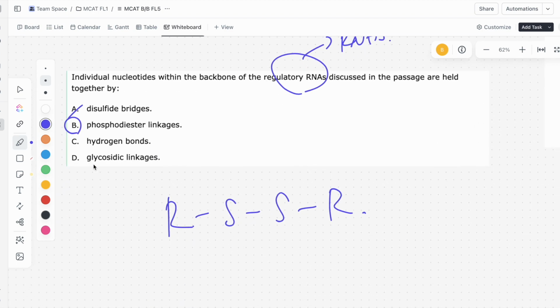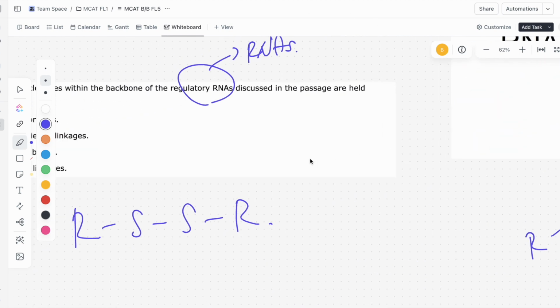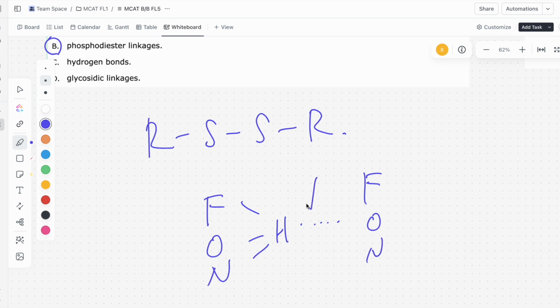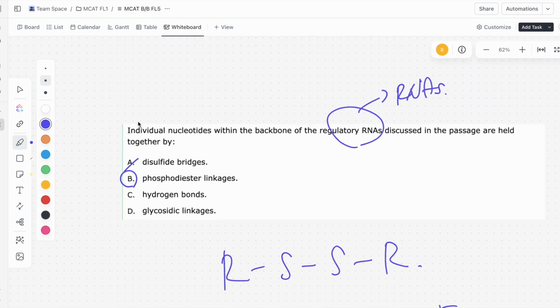Hydrogen bonds are non-covalent, okay? And these are all covalent linkages that we see here. And remember, hydrogen bonds are when you have a hydrogen that's attached to an F, O, or an N, and then you have some attraction to another F, O, or N due to electronegativity differences. But again, this attraction is non-covalent, and what we're seeing here are covalent bonds, so it can't be C.